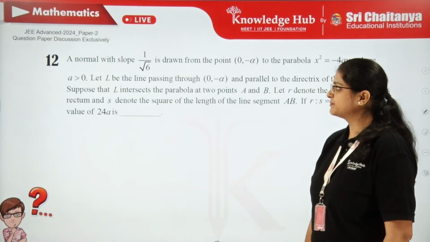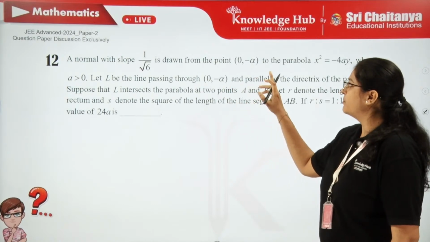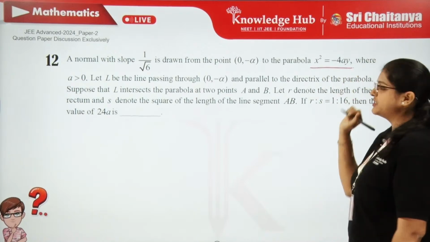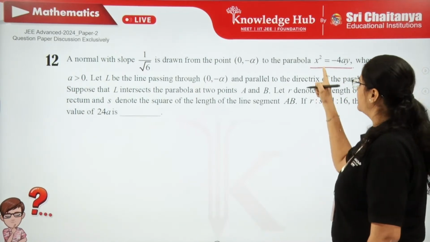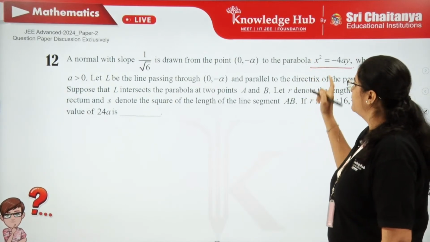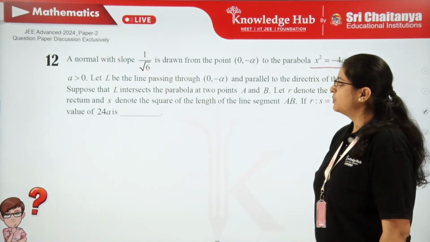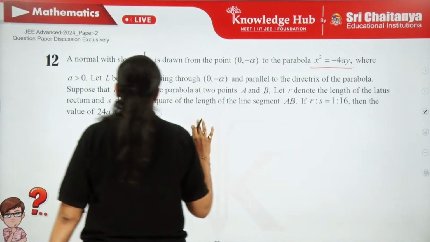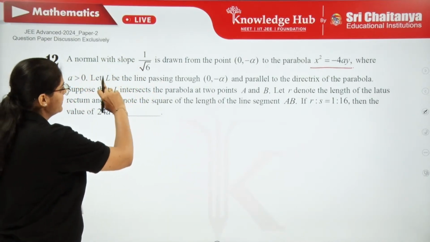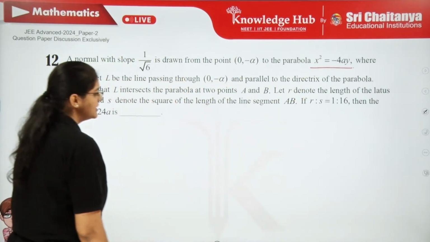What do we have here? A normal with slope 1 by root 6 is drawn from a point 0 comma minus alpha to the parabola x square equal to minus 4ay. We know x square equal to minus 4ay is an open downward parabola. For that, one normal is drawn with slope 1 by root 6. Next, let's try to understand this properly. What is the information we have? The line is passing through 0 comma minus alpha parallel to the directrix. Let's see the figure over here.